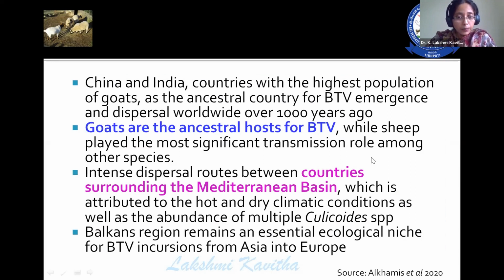So there are intense dispersal routes between the countries surrounding the Mediterranean basin, which is attributed to the hot and dry climatic conditions as well as the abundance of multiple Culicoides species. And the Balkans region remains the essential ecological niche for bluetongue virus incursion from Asia into Europe. So they have taken 1,000 years of data, compiled it, and derived these points as the abstract.